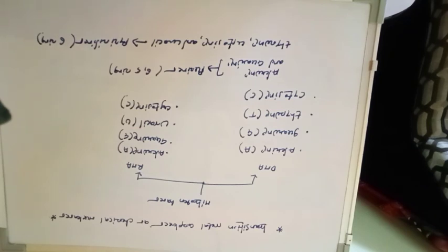So you should remember adenine and guanine are purines. They contain a six membered and five membered ring. And thymine, cytosine, and uracil are pyrimidines, containing only a six membered ring.